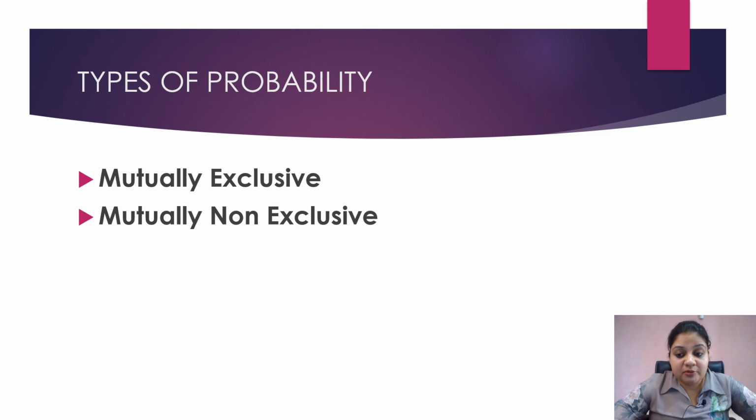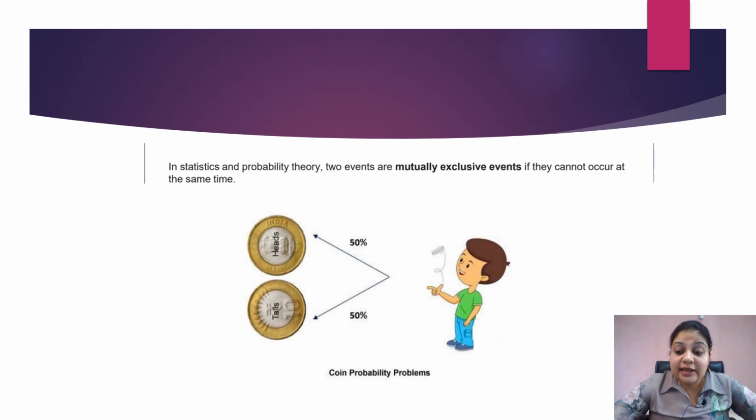Now there are two types of events: one is mutually exclusive and the other one is non-mutually exclusive. So if two outcomes of an event cannot occur at the same time, I can say they are mutually exclusive events. For example, tossing a coin. If I toss a coin, either I will get heads or I will get tails. So these two events cannot occur at the same time. So these are called mutually exclusive events.